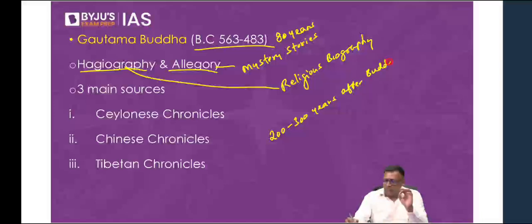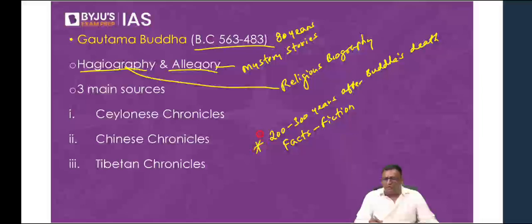And because of this time gap between his death and what was written about him, lots of facts have got mixed up with fiction. Did you understand what I just now told you? So because of this time lag, lots of facts have got mixed up with fiction.